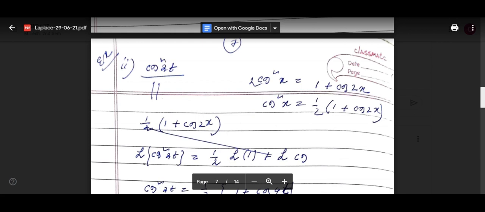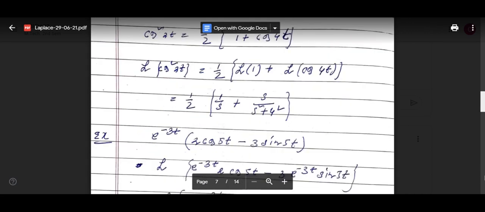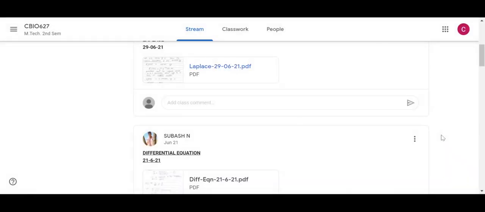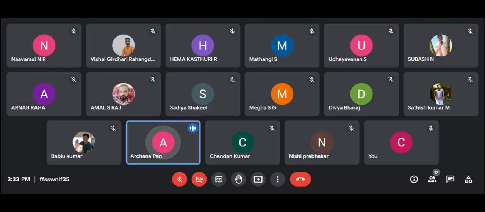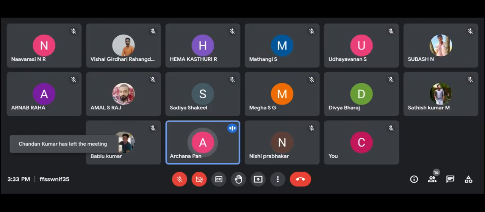Are you facing difficulty? So after tomorrow's exam, can you go through this one that Shubhas uploaded? Then if I explain, that will be easier for you. First you go through that one and try to understand yourself. Then again we'll explain if you have any difficulty. After tomorrow's exam, first hour.